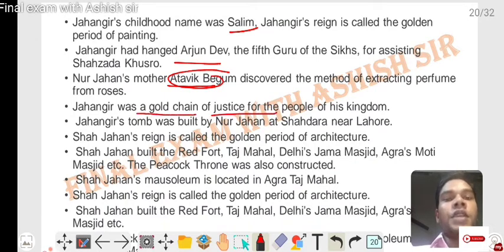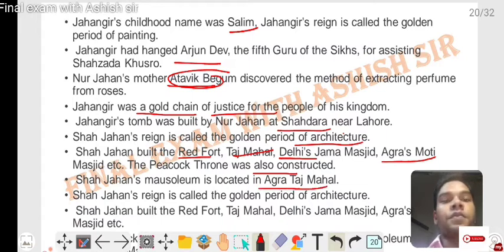Jahangir's tomb was built by Noor Jahan at Shahdara near Lahore. Shah Jahan's reign is called the golden period of architecture. Shah Jahan built the Red Fort, Taj Mahal, Delhi Jama Masjid, Agra Moti Masjid, etc. The Peacock Throne was also constructed by Shah Jahan. Shah Jahan Museum is located in Agra.